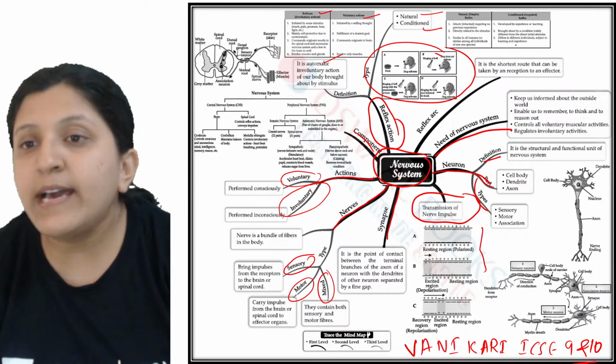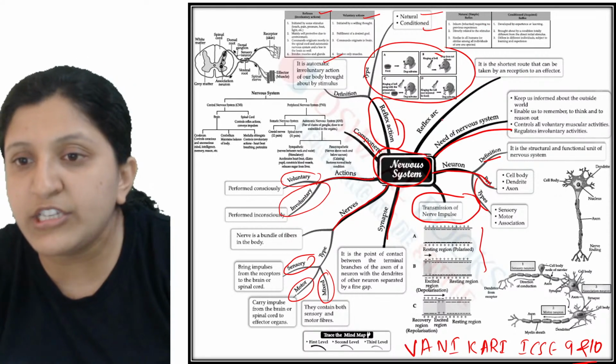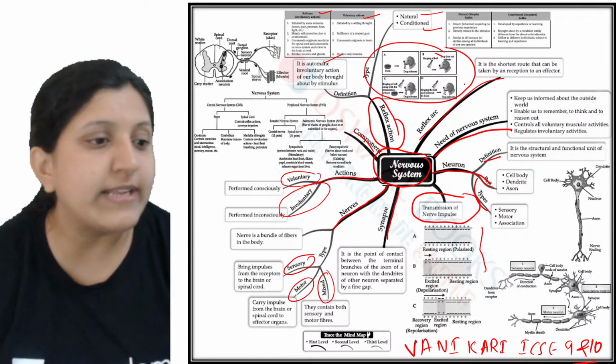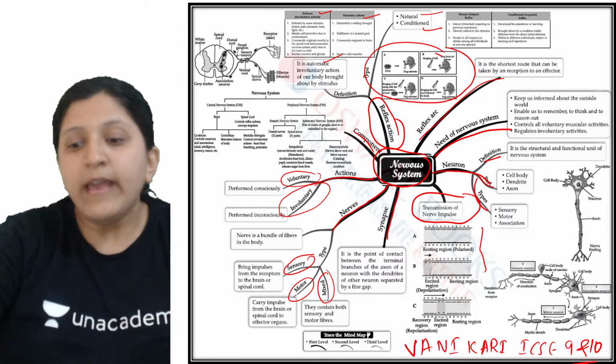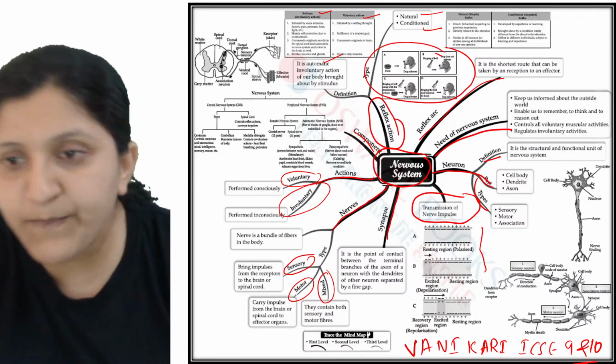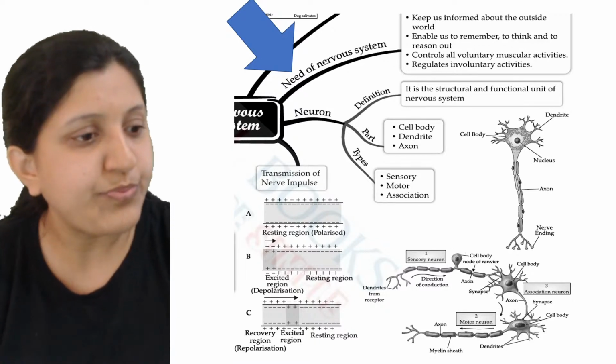And other than that, you can find this one, the natural and conditioned reflex and the reflex arc. That is the pathway of a reflex action. So let's have a look at each and every one in detail. Okay, let's get started.